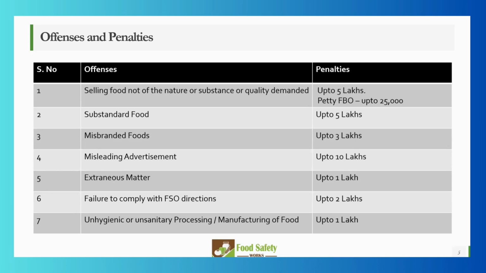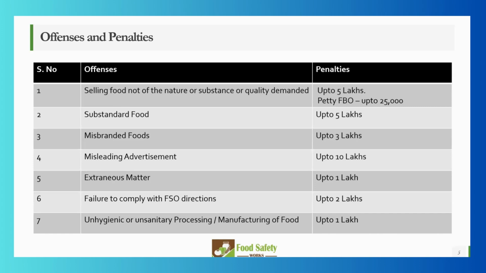There is a particular standard or quality that is given by FSSAI for all food, all except a few, which I'll come to later. Mostly everything is defined very clearly in FSSAI. If you do not sell according to that required standard, there is a fine of up to 5 lakhs for license holders.